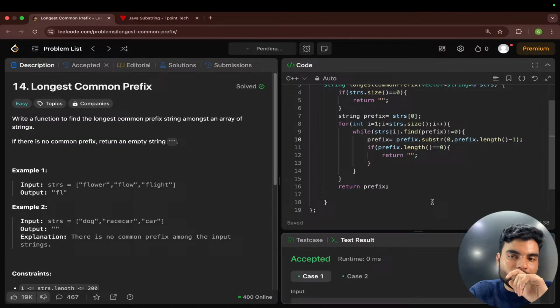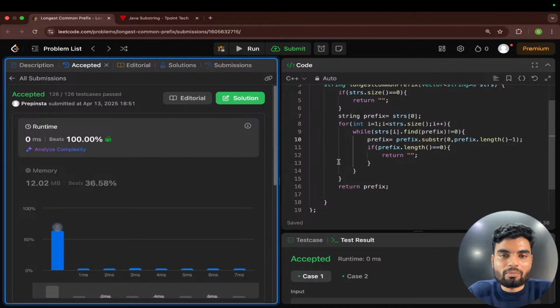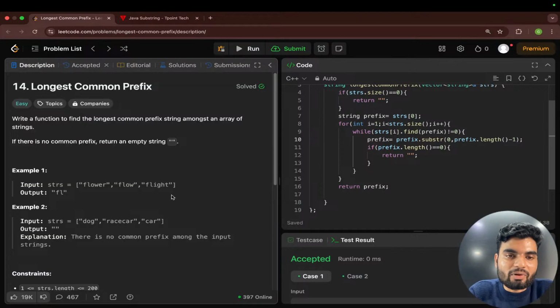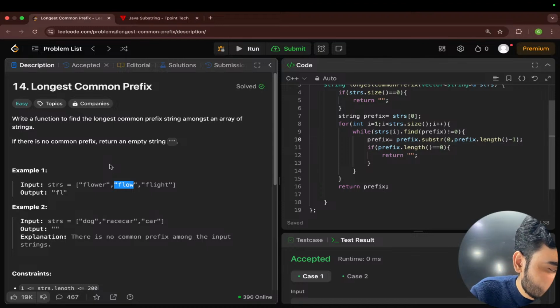Okay, it's working fine. Yeah, anybody needs any dry run or something, or this is clear to everybody? What we are doing is that we are assuming that this first string is the prefix. Okay, then similarly, we'll take the next string and match it with all of them. Like, is this flower completely available in this flow? If this flow starts with, that can be the logic.